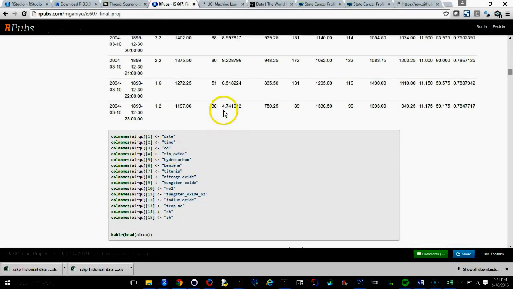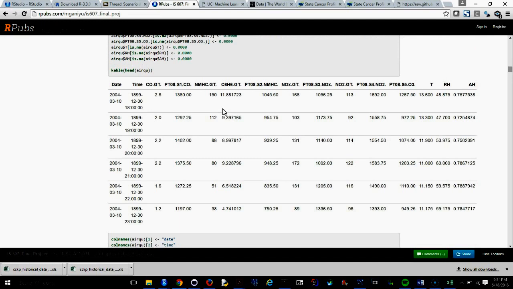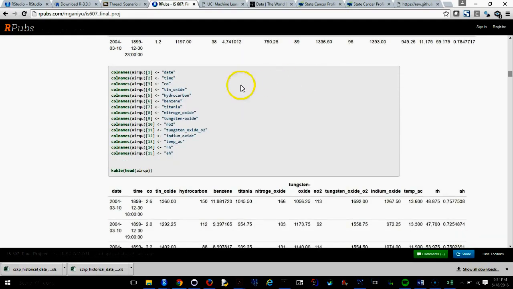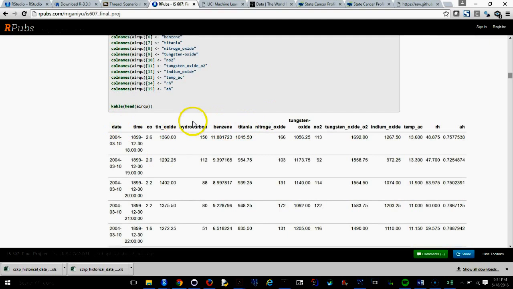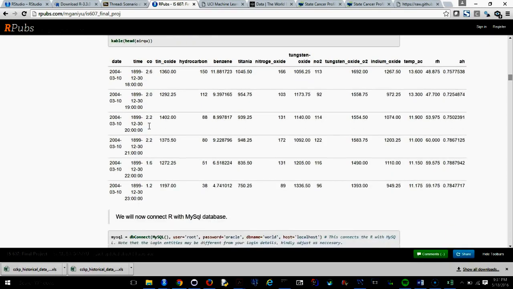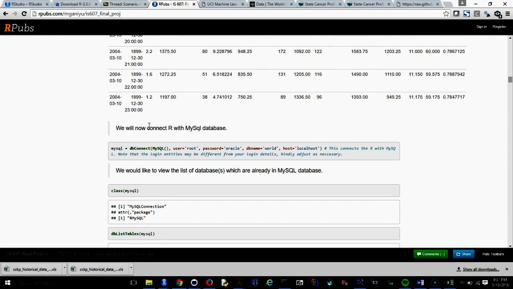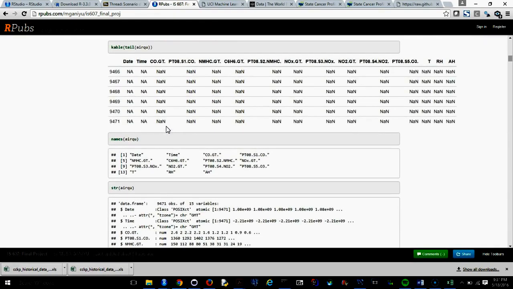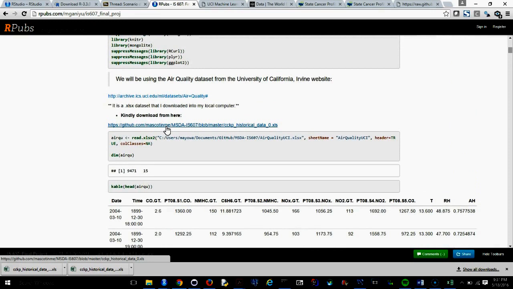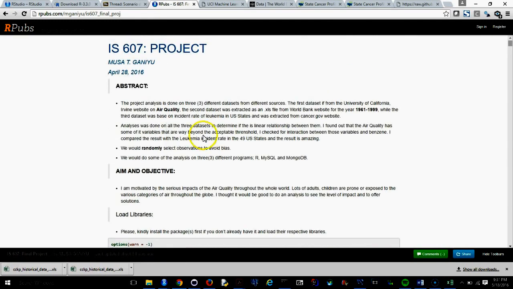And again, the names here are really ambiguous. So we thought it would be wise to change them to real names. So I changed the column names to that. As I said earlier, here I'll be working with R as well as MySQL and MongoDB.